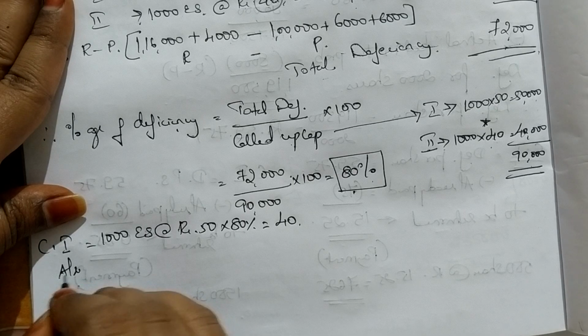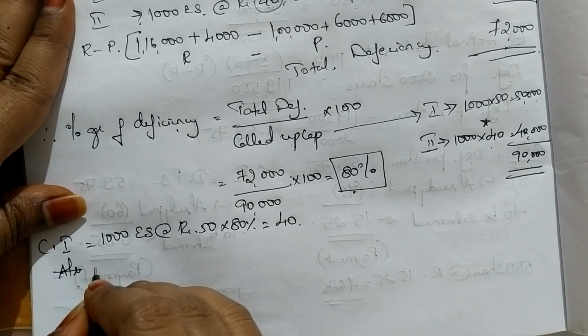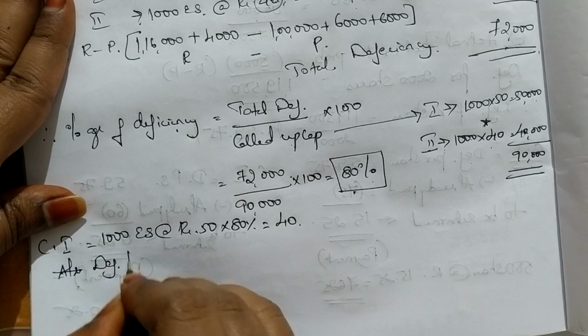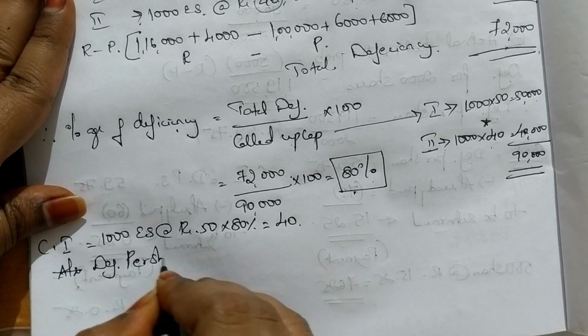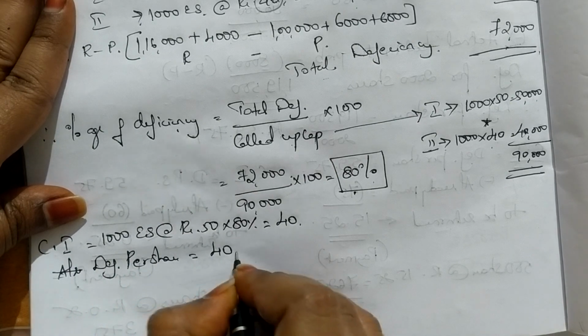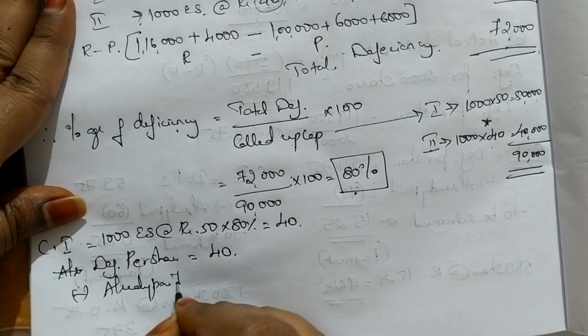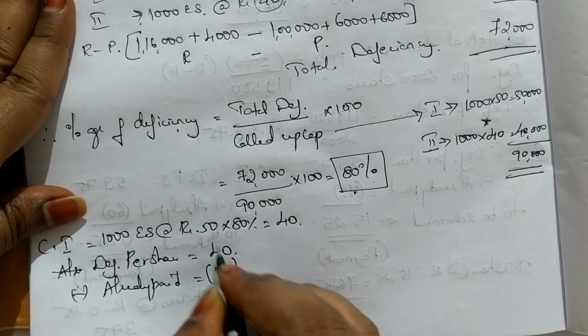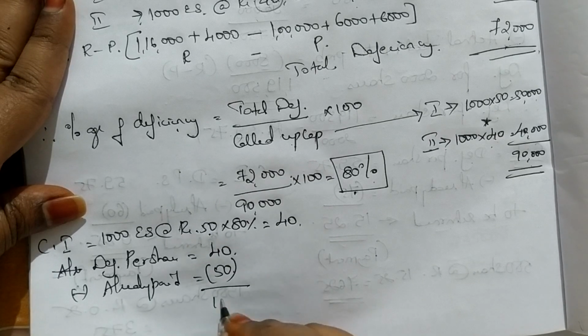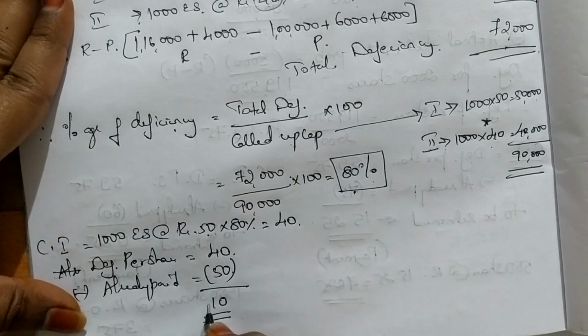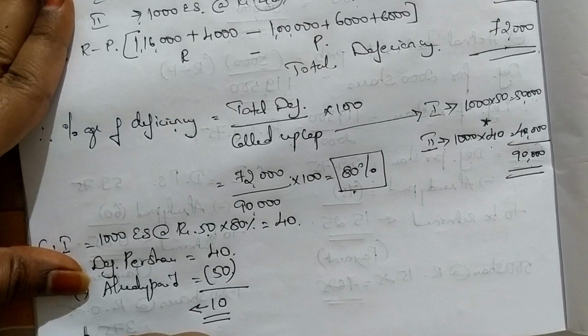So here the deficiency per share is 40 minus already paid. How much have they already paid me? They have already paid 50 rupees. So this 10 rupees is something that I have to return to them.